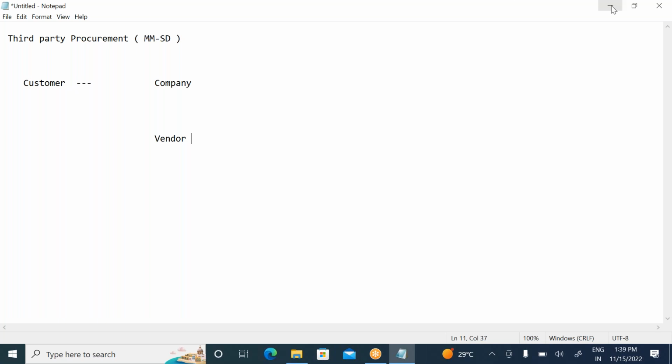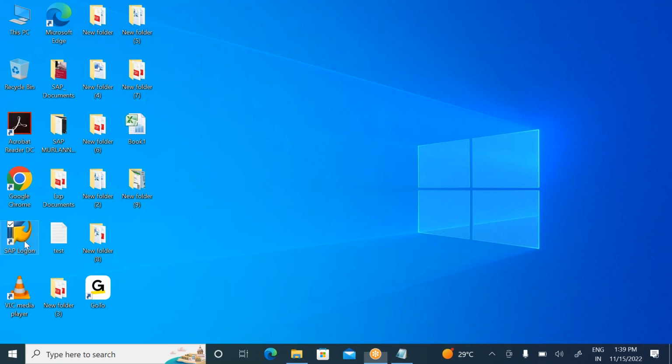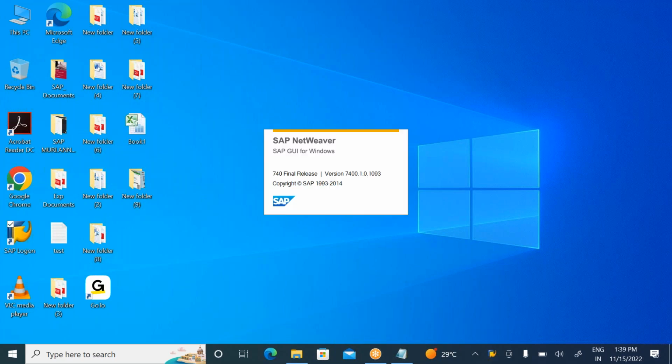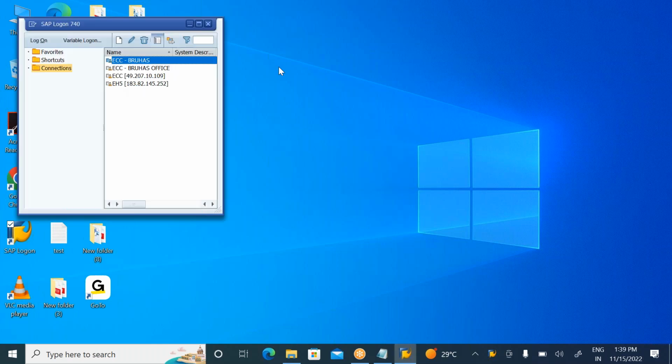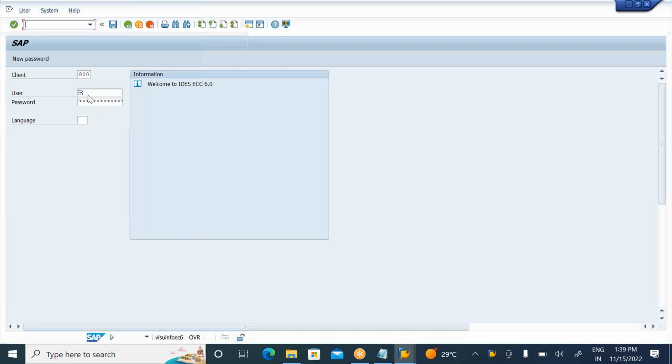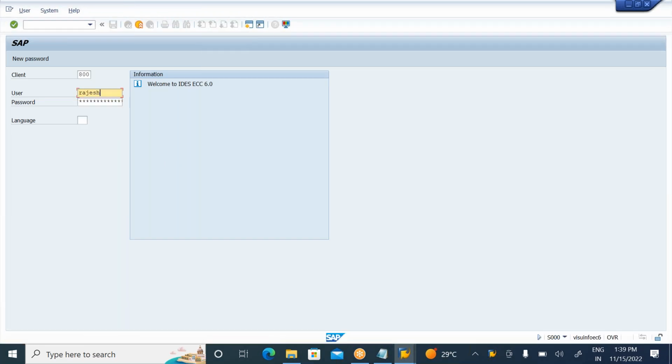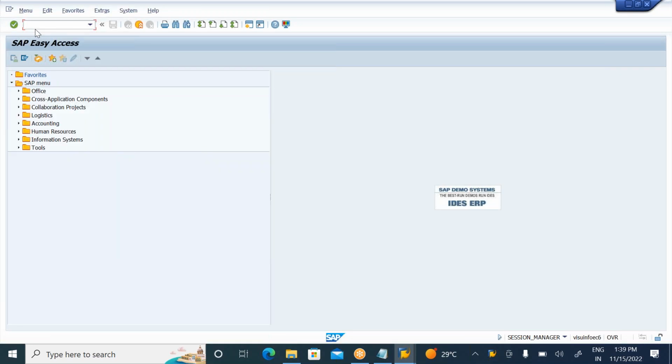So let me do it step by step. Third party procurement. Go to the login pad. So first, step one: create a material with material type HAWA and align with the basic MM and sales views also.